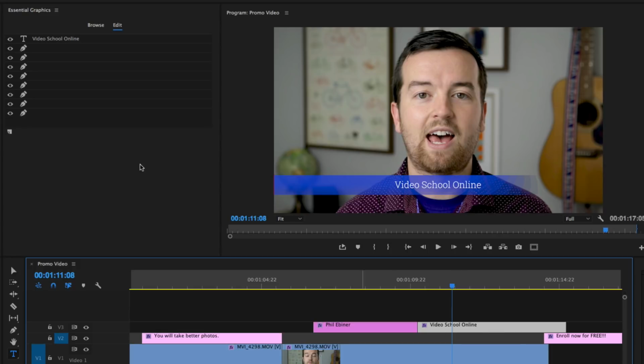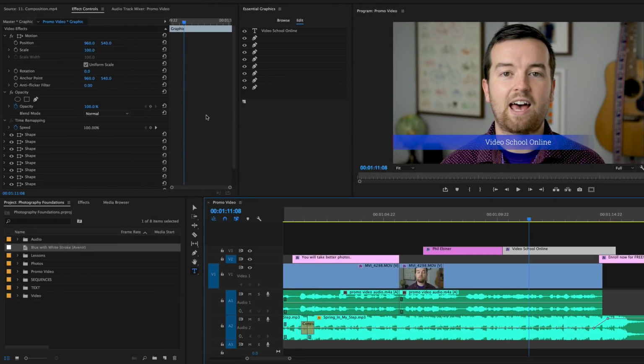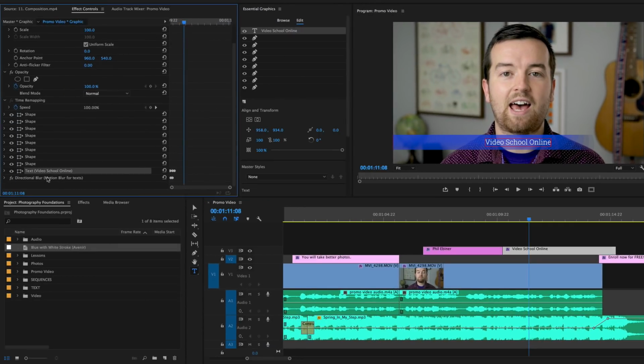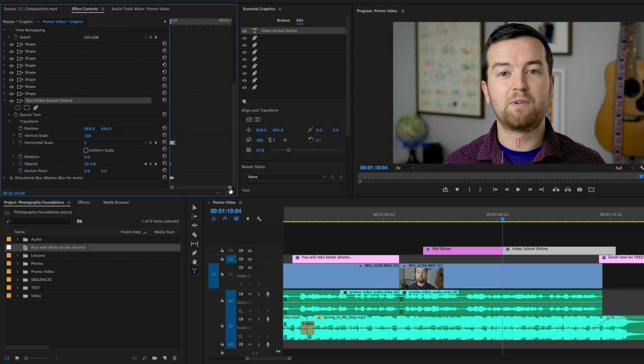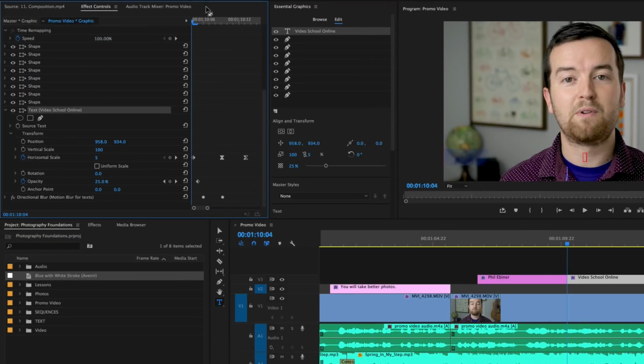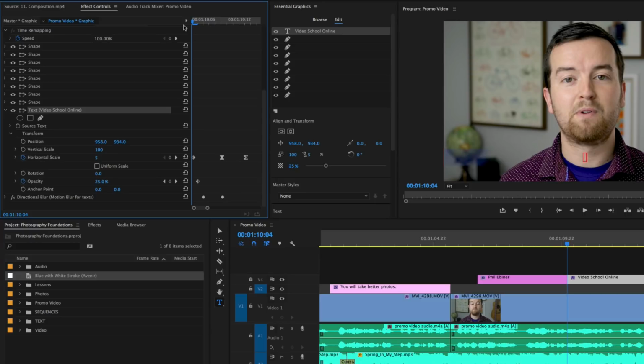If you want, you can go in and edit these animations, and that's done in the Effects Controls panel. So let me just make that a little bit bigger. You'll see that here we have some keyframes applied to our text layer. So if we scroll down and we zoom in, you have these keyframes, and this is a keyframe for the animation of the text. So if you have any of these templates and you need to change the animation, you can go in there and do that through the Effects Controls panel.